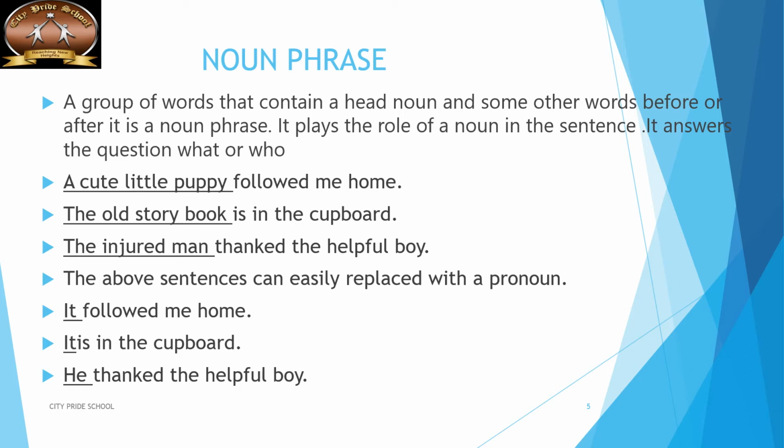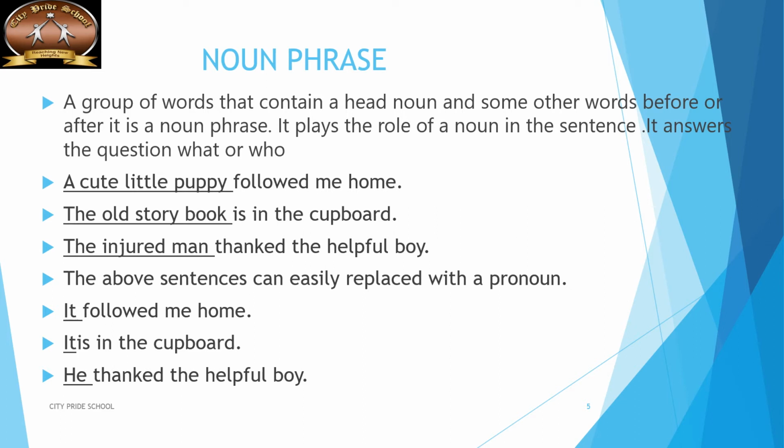To identify a noun phrase, obviously we have a noun in the sentence, but that is not enough to call it a noun phrase. It should have something extra to describe that person, place, or object. So we use more words with a noun and they work collectively as a noun.